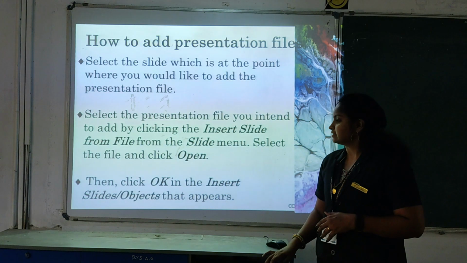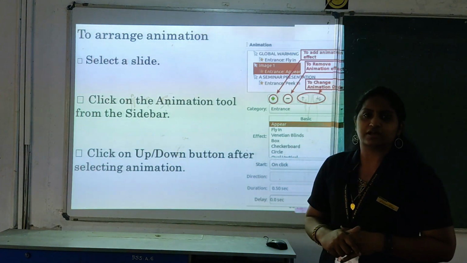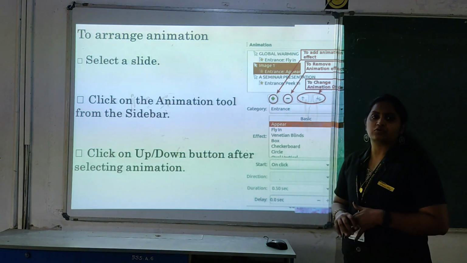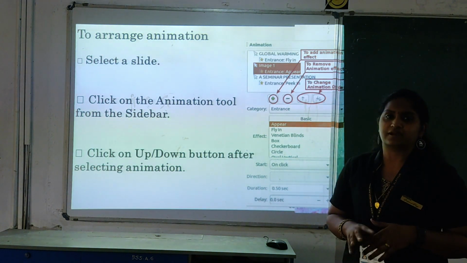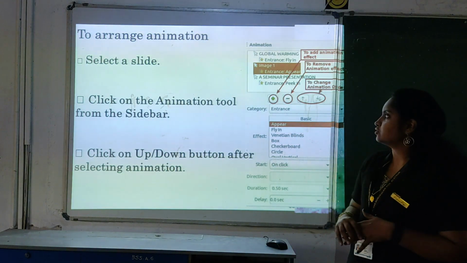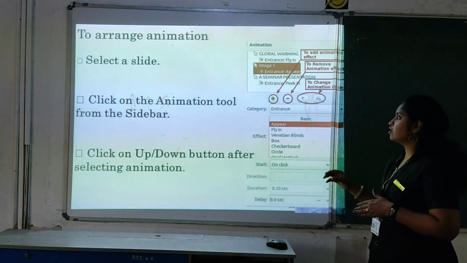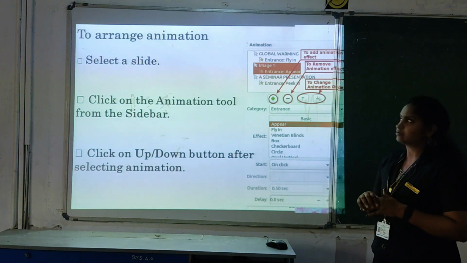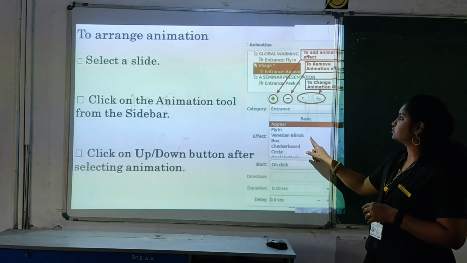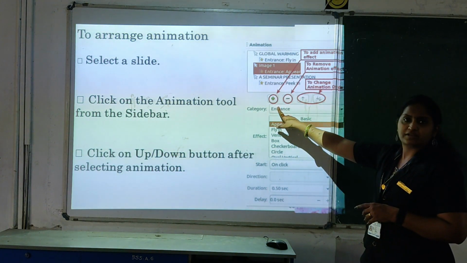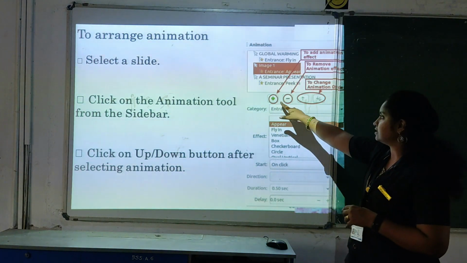Okay, and next is how we can add the animations. You know that to make it attractive you can apply scrolling or different effects. So you can add the animations. How can we select? If you want to give an animation for a particular title, you can select the title, and here you have the options. In the properties menu you have the animation option. So if you want to add, you just click on it.